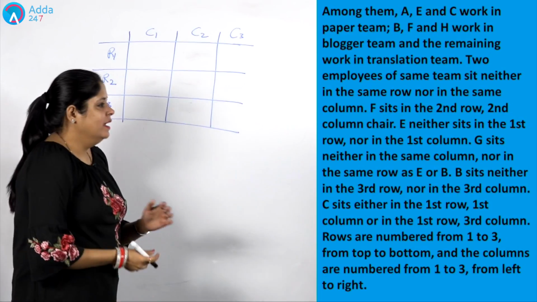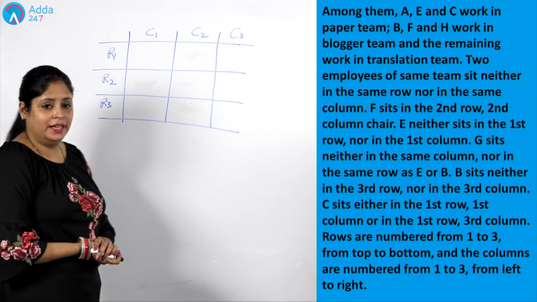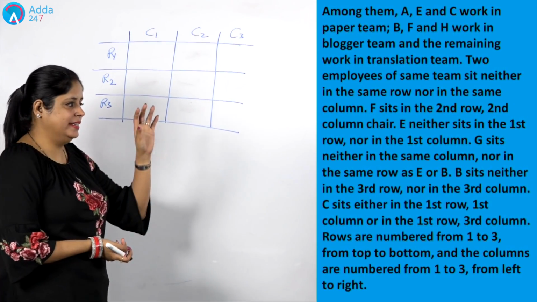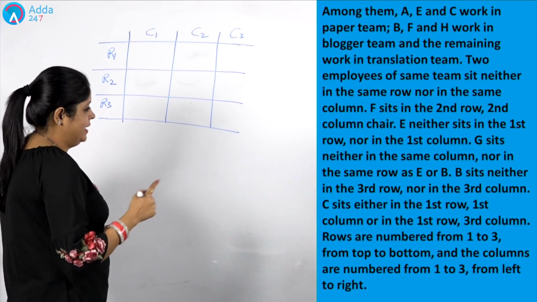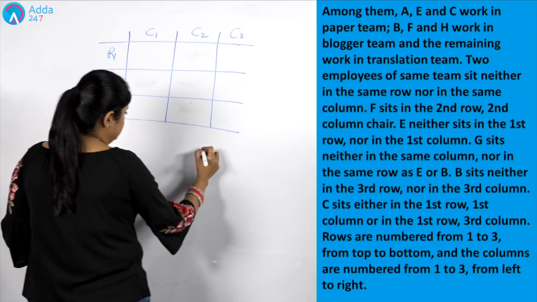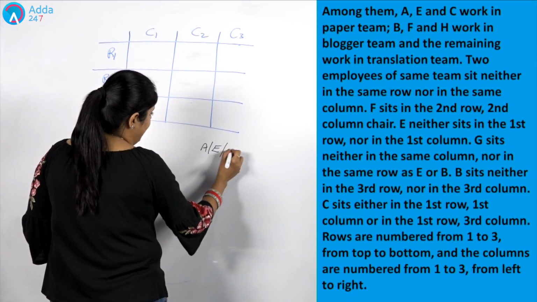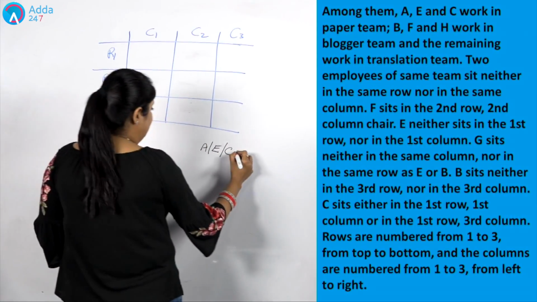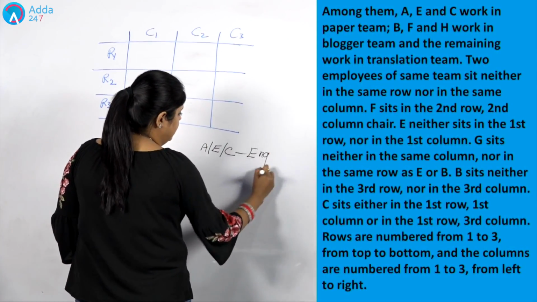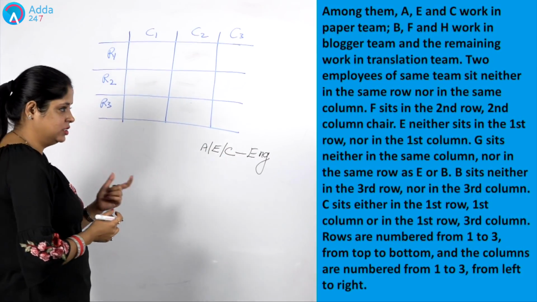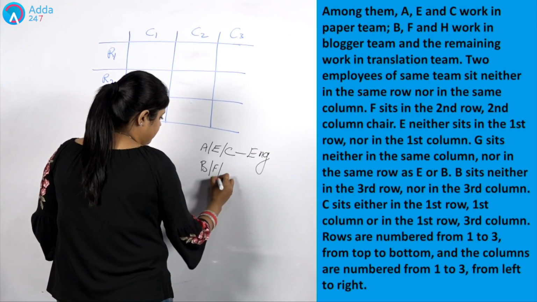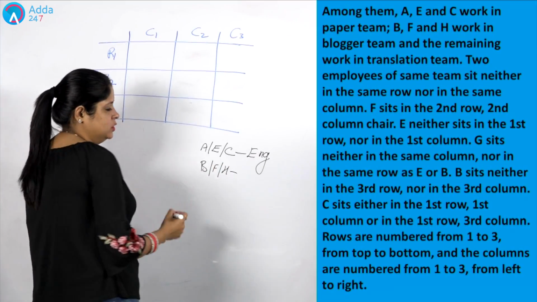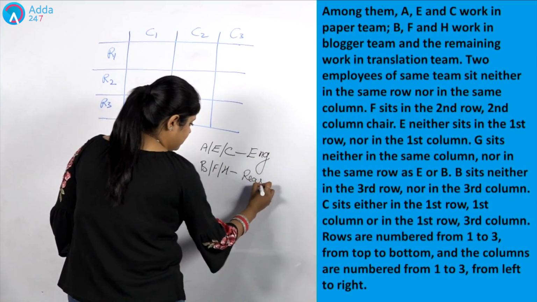Now let's target the information. Among them, A, E and C like English. The subject preferred by them is English. Moreover, B, F and H prefer reasoning.